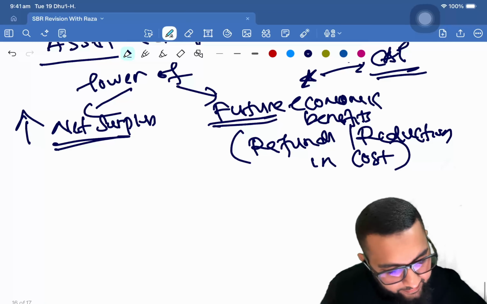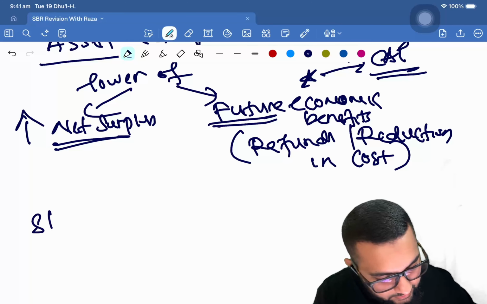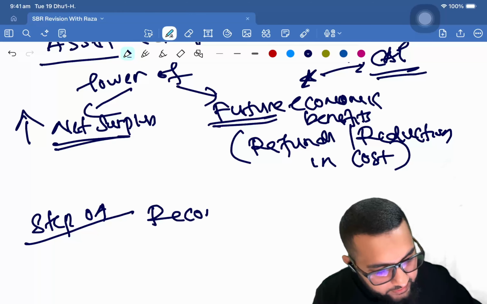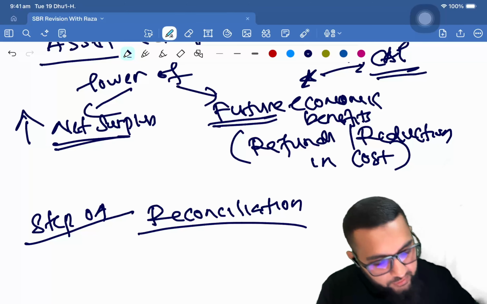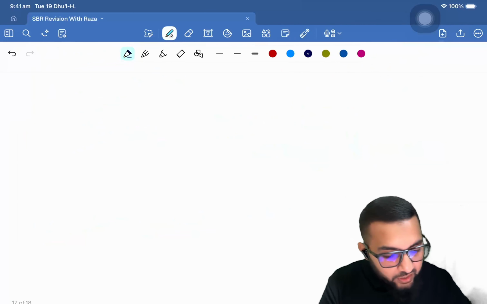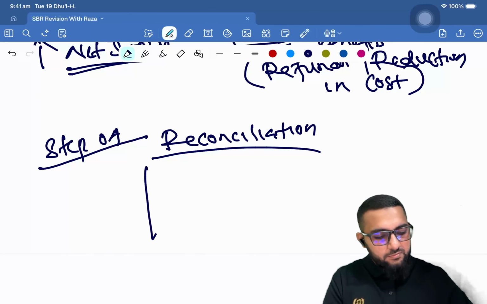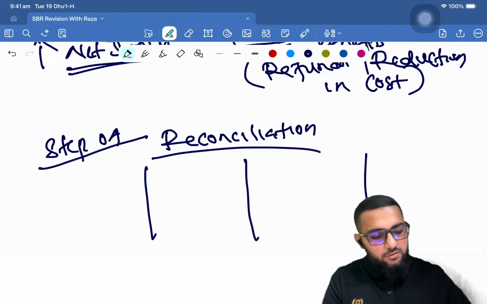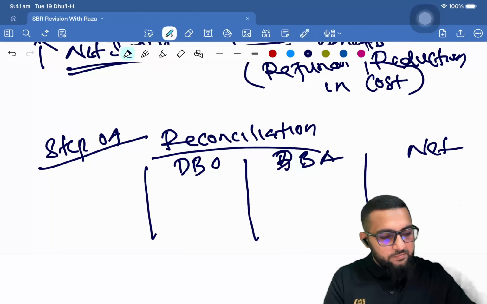And then, final step, right? Step 4, reconciliation. Now, for this reconciliation you are going to use the table, a 3-column table: DBO, DBA, net.